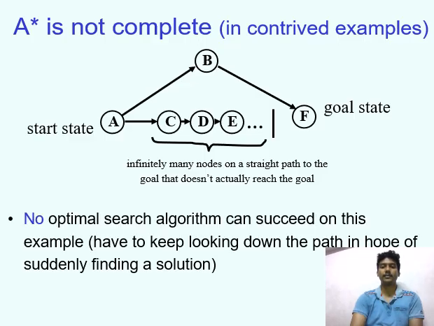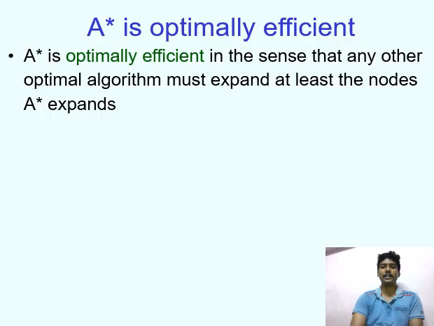Sample diagram of A star. A star is optimally efficient, in the sense that any other optimal algorithm must expand at least the nodes that A star expands.